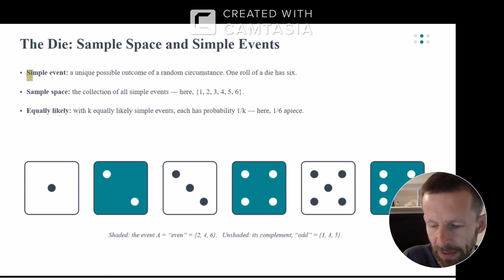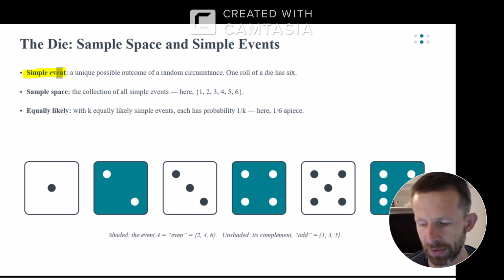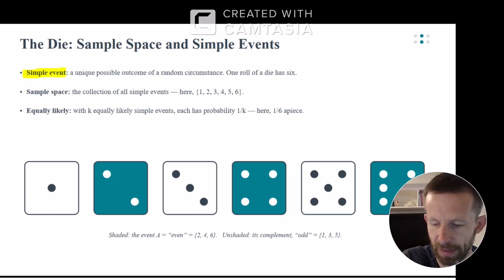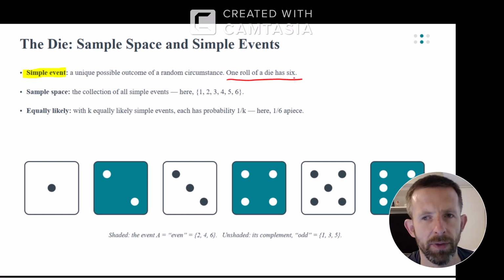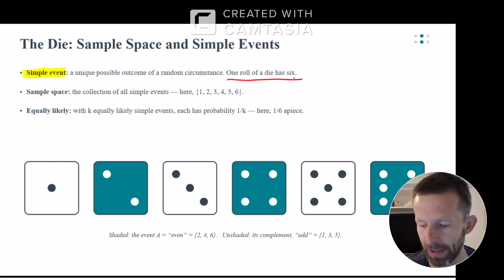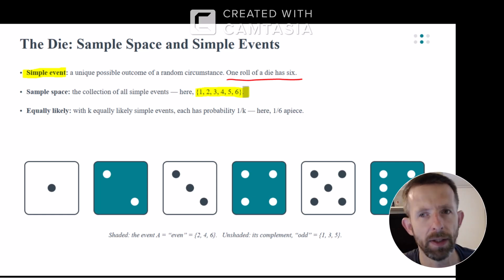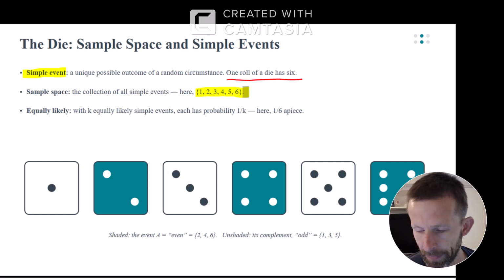Our first definition is a simple event, which is a unique possible outcome of a random circumstance. So for example, one roll of a die has six simple events. You can roll a 1, a 2, a 3, a 4, a 5, or a 6. A sample space is the list of all simple events. So here is the sample space for what can happen when you roll a die once. You can have 6 simple events.